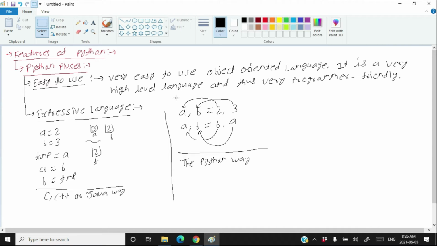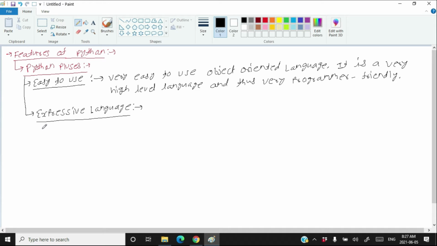Now you come to know how expressive the Python programming language is, how easy it is to do any operation. You do not need to write that many lines of code. The third plus point of Python is that it is an interpreted language.